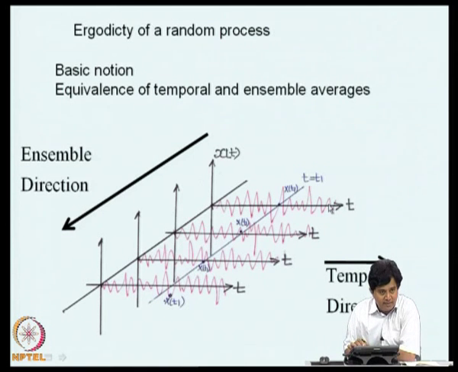So, I would be tempted to consider what would be the average of this time history along the time axis. So, as I move along the time, I will encounter different values of x of t, in the same sense as if I fix t and move along the ensemble. So, I can talk about an average here as well as an average here.